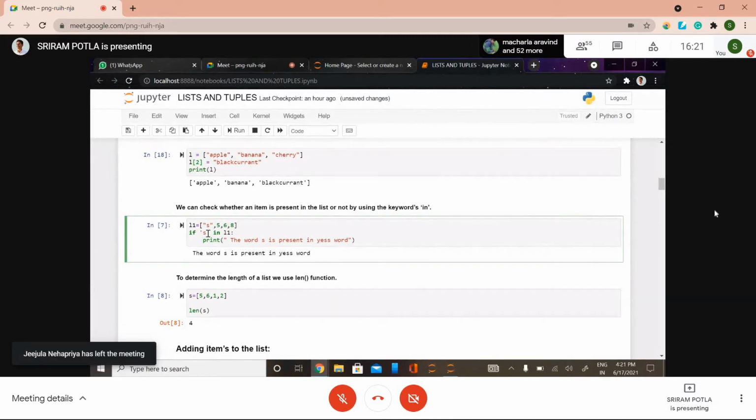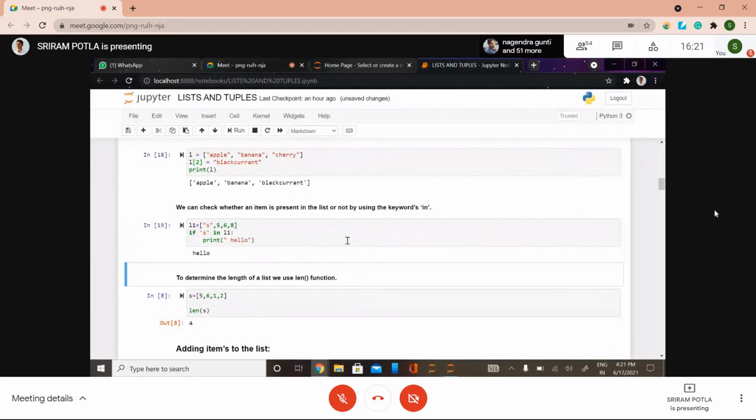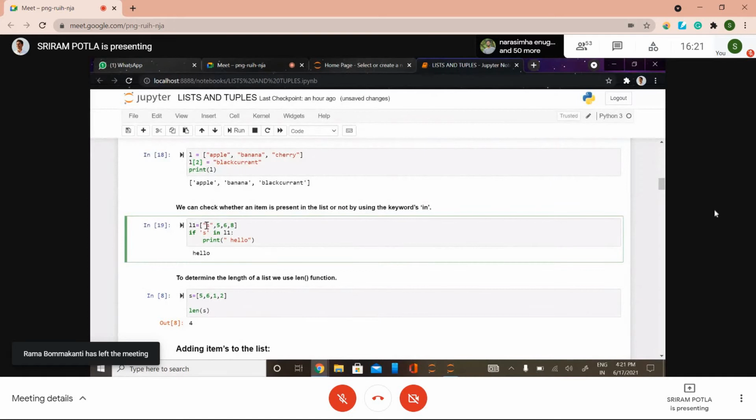If the given element is found in that list, I'm going to print the word yes is present. Because we have yes in this list, right? While declaring strings, you can use single or double quotes, so there is no problem.